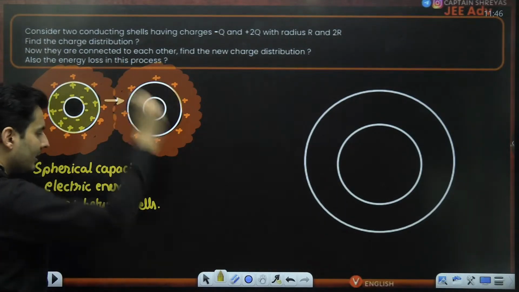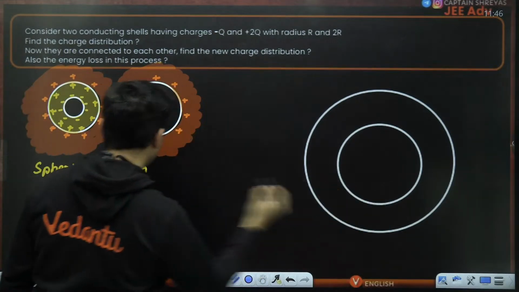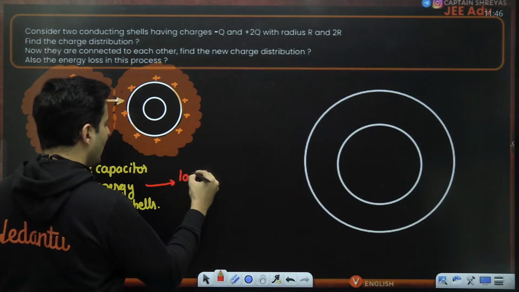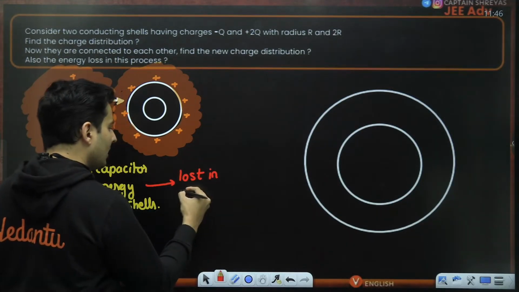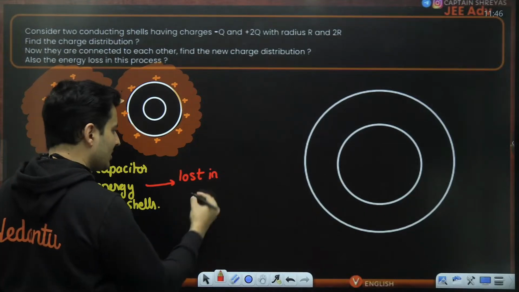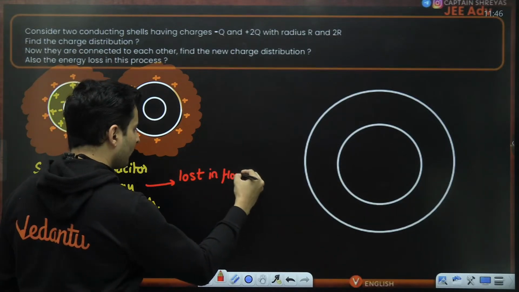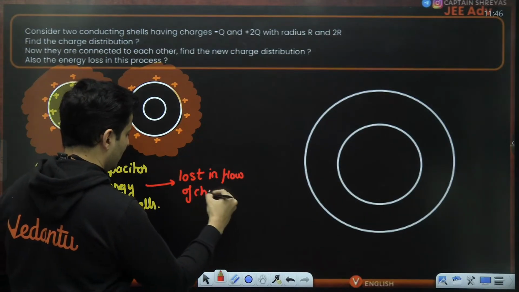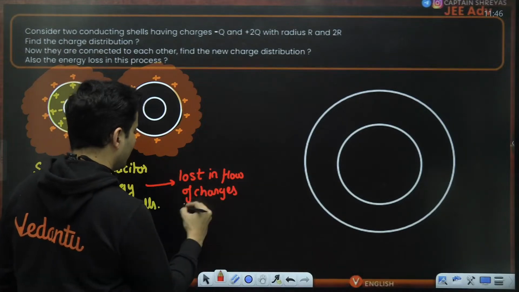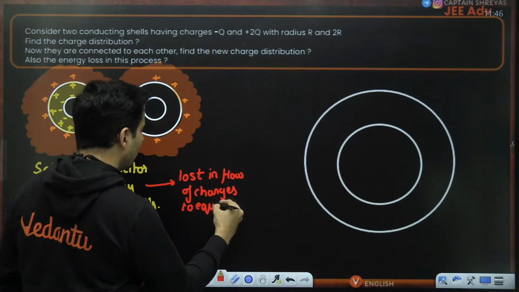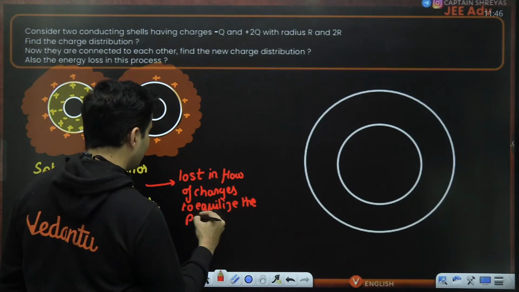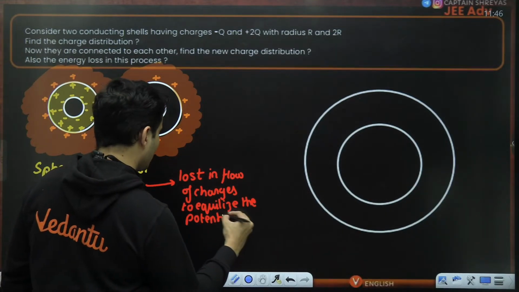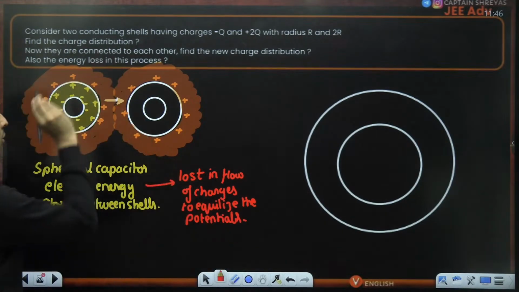And now that energy is not there, so definitely all that energy has been lost in the flow of charges to equalize the potentials.